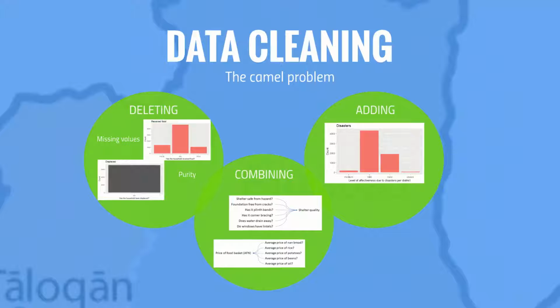The REACH initiative assessed the informal settlement population in Afghanistan by conducting a survey among 7,000 households in August 2017. This dataset originally had about 200 variables on, for example, demographics, displacement, and assistance-related questions. We deleted, combined, and added new variables to the dataset.